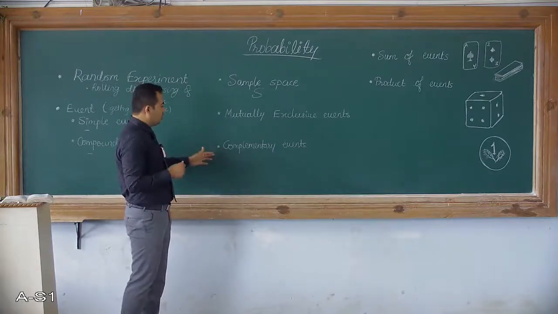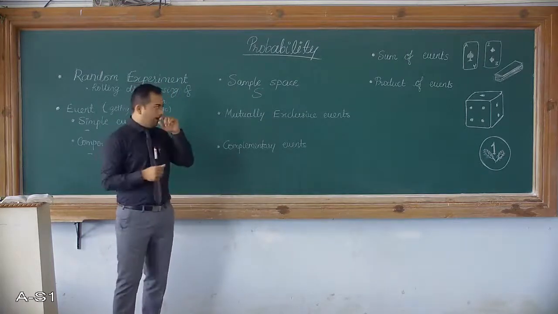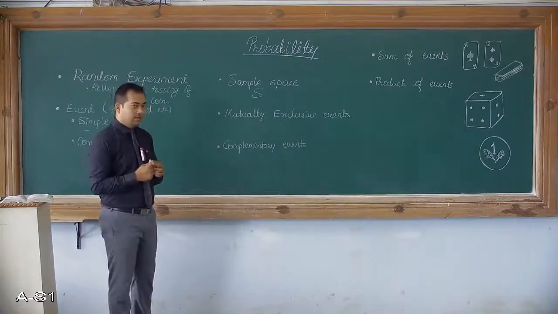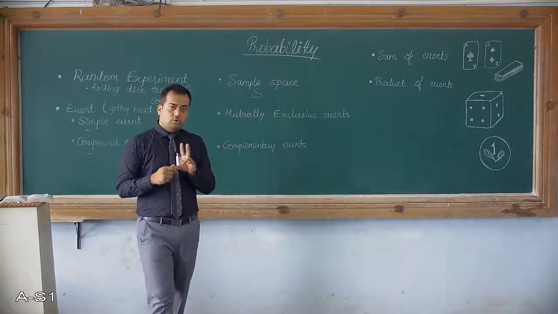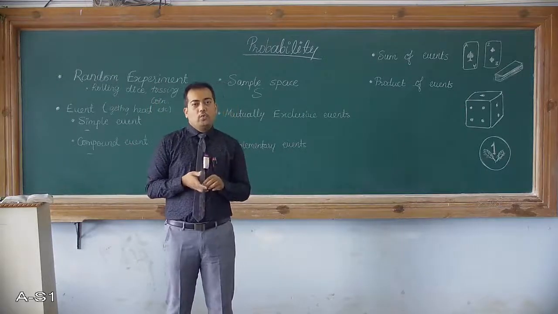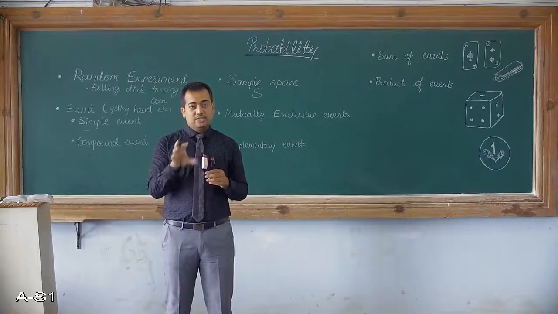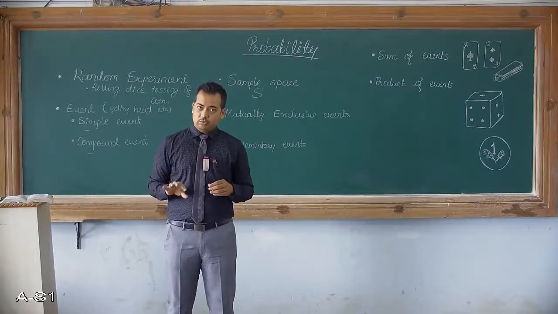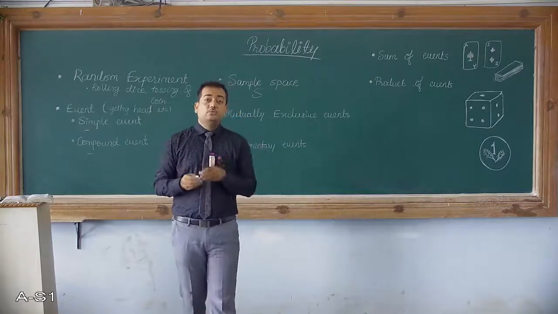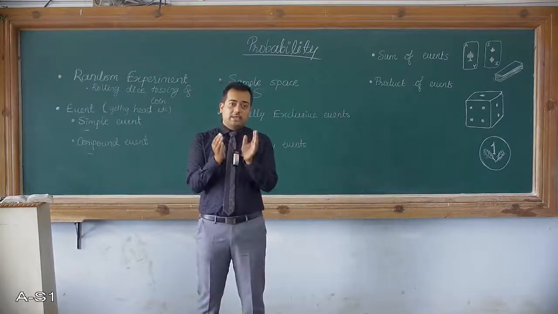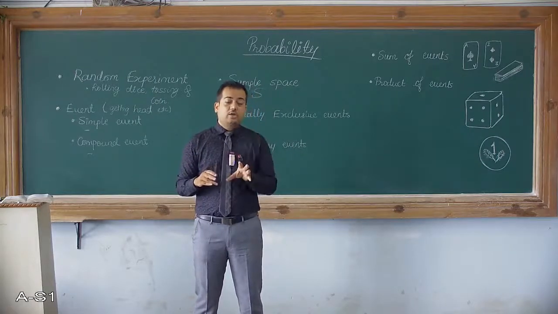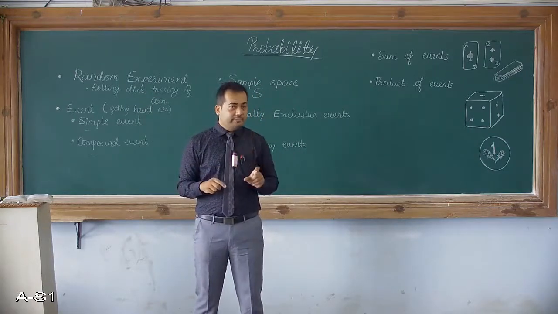Now the next concept is complementary events. Complementary events are those 2 or 3 events, or 2 or more events, which altogether exhaust all the possible outcomes. So now understand, listen to me well. Those events which altogether exhaust all the possible outcomes of the entire experiment are called complementary events.